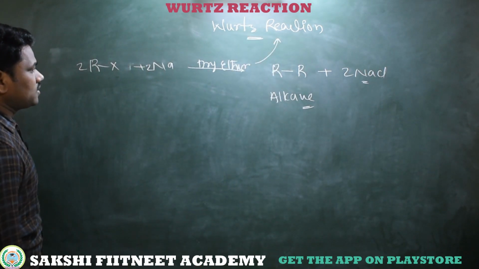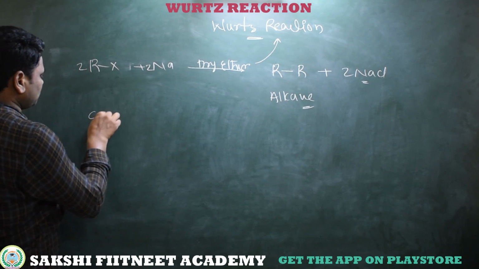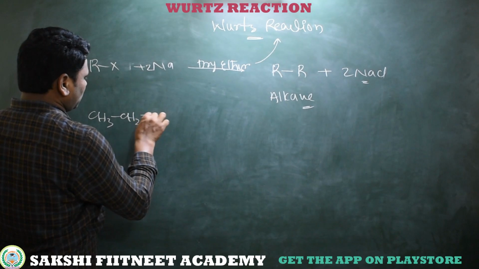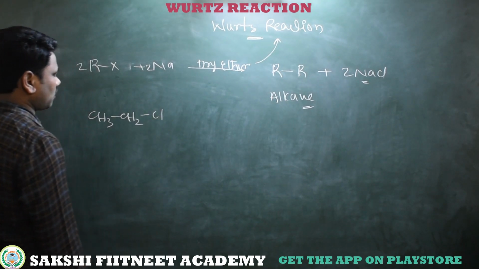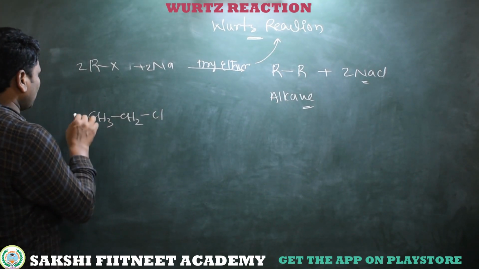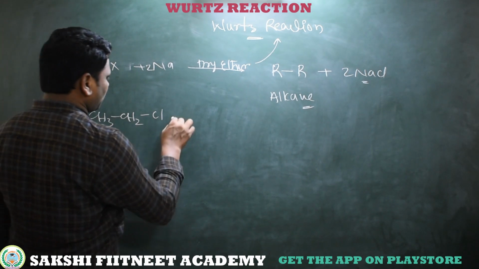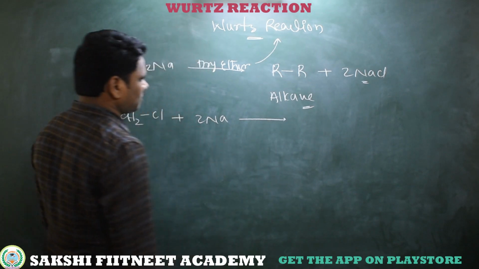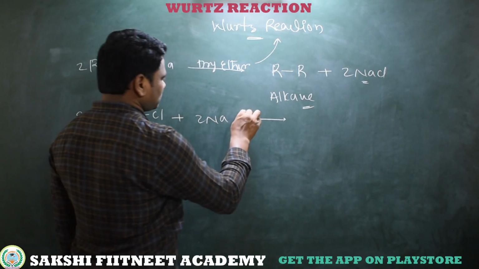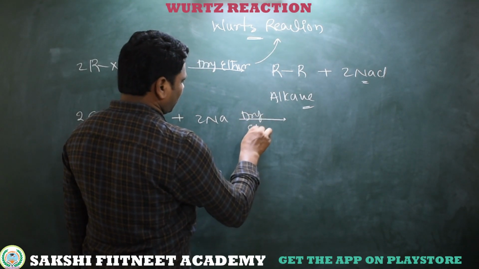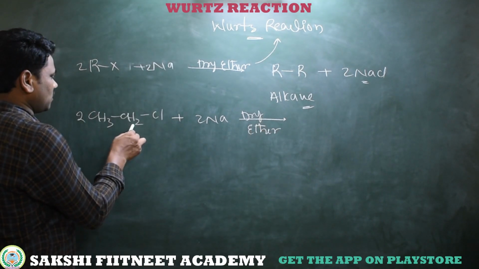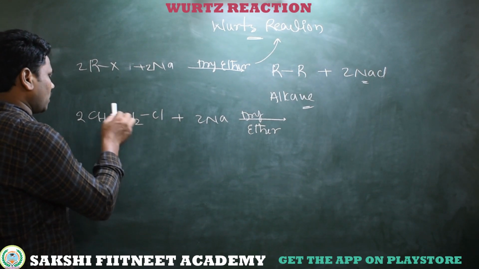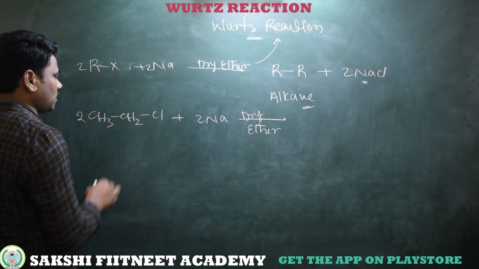To understand clearly, I am taking an example. Here CH3 bonded to CH2, which is bonded to chlorine. I am taking 2 moles of this ethyl chloride, treating with 2 moles of sodium in dry ether. You just couple this CH3CH2 of one ethyl chloride with the CH3CH2 of another ethyl chloride.